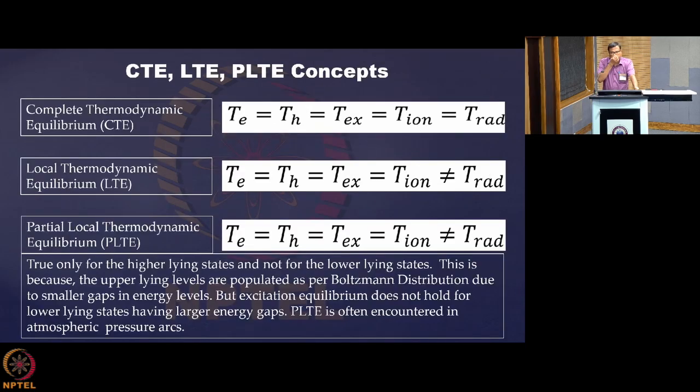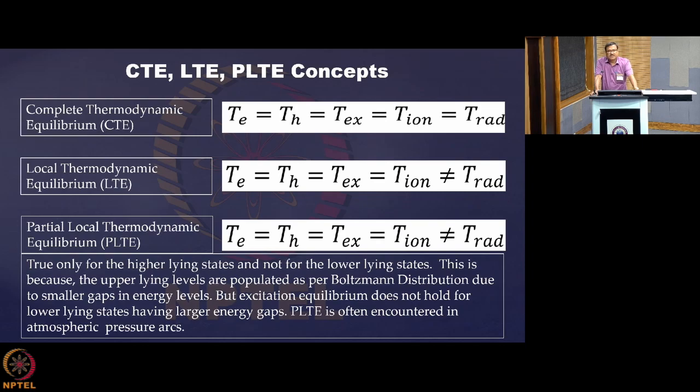In plasma, when all these temperatures are equal, that is electron temperature equals heavy species temperature equals excitation temperature equals ionization temperature equals radiation temperature, we say that the plasma is existing in complete thermodynamic equilibrium. And when the rest of the temperatures are equal, but not the same as the radiation temperature, we say that it is in local thermodynamic equilibrium.